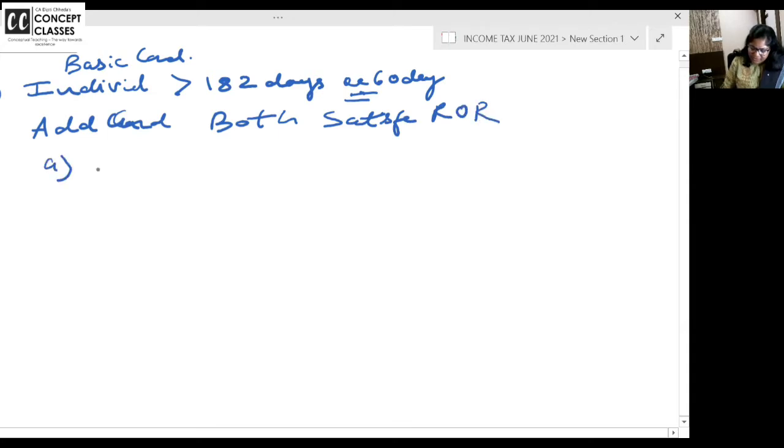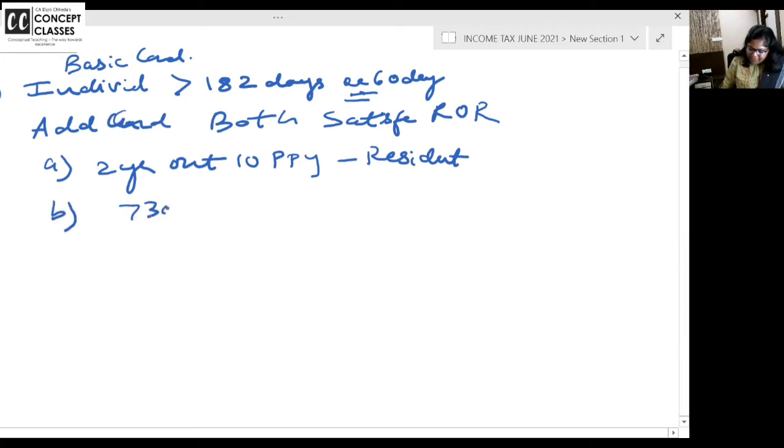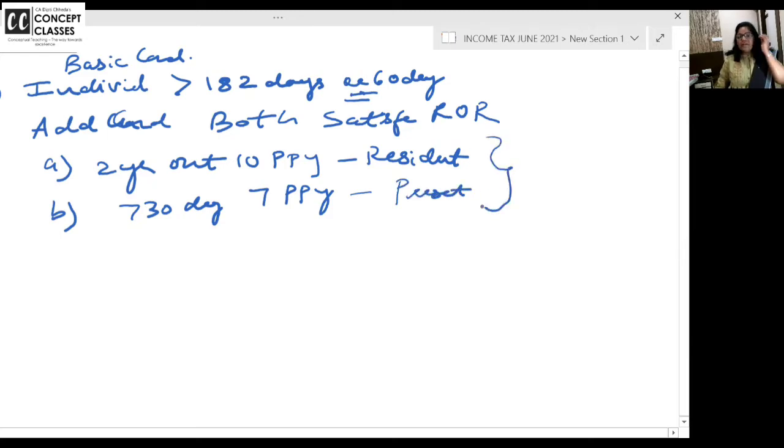What are the additional conditions? 2 years out of 10 preceding previous years is resident. And second is 730 days in the 7 preceding previous years. Preceding previous year means the years before this year, you are present in India. Then if both the conditions are satisfied, it is resident. Otherwise, resident but not ordinarily resident.